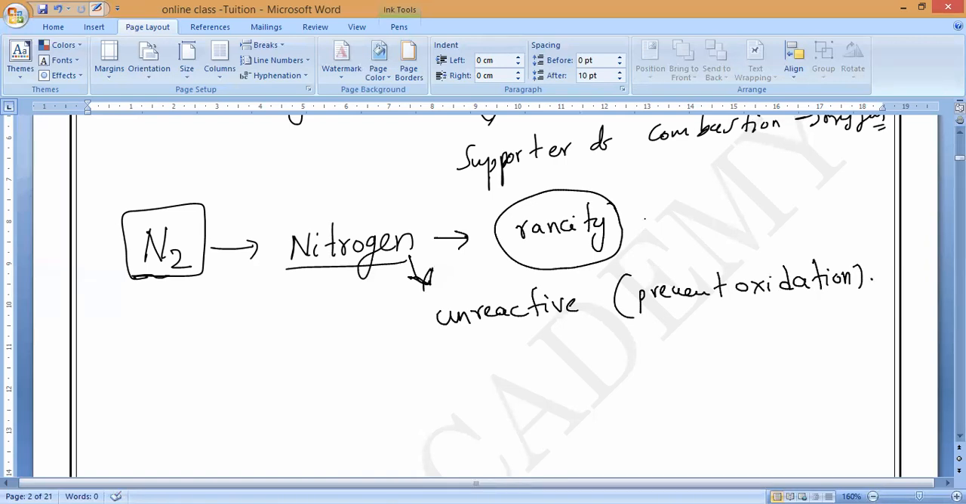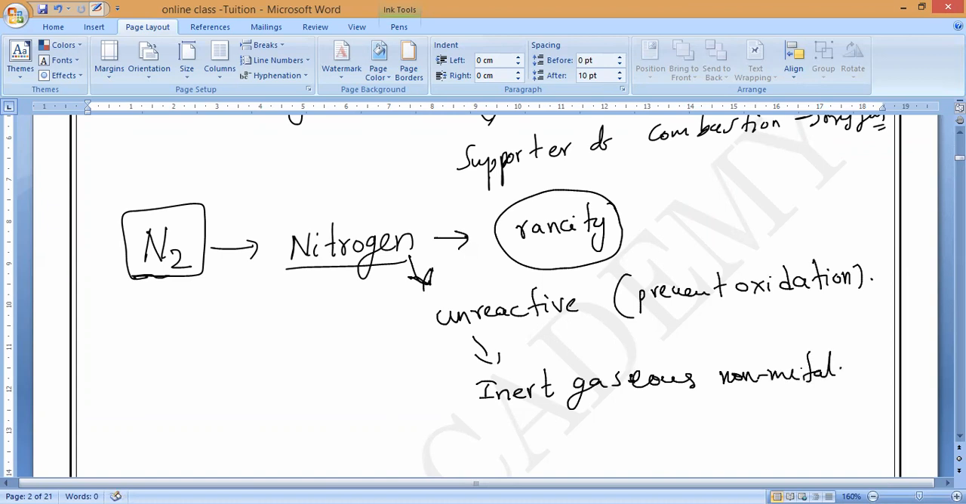Next, we can see it is almost an unreactive gas. That is why we can say inert gas. What is that called? Inert gas. But it is not a noble gas. Remember, it is just stable. It is not reactive. That is why I can say it is an inert gaseous non-metal.